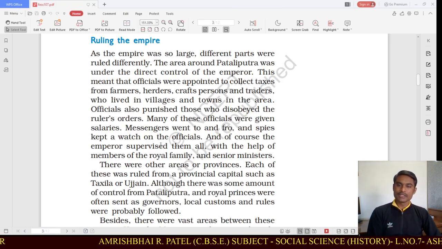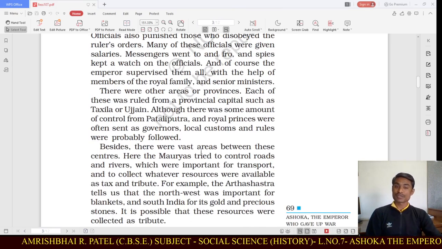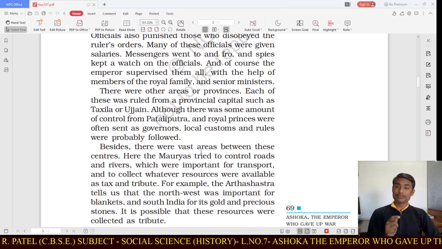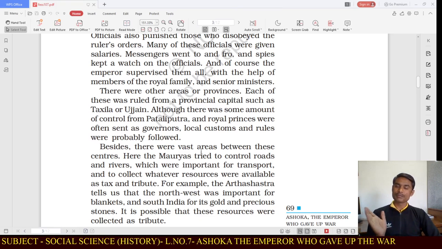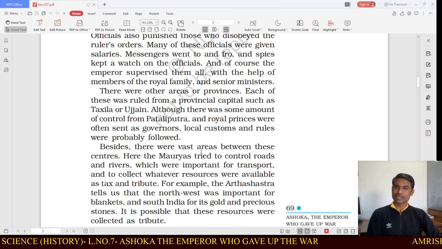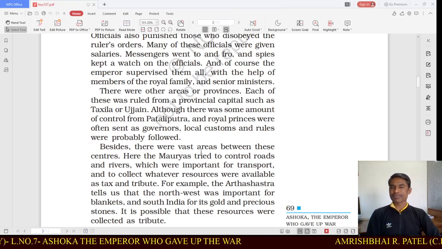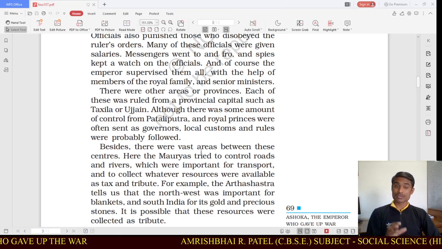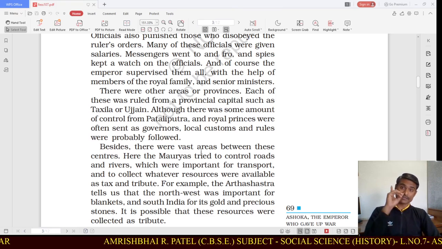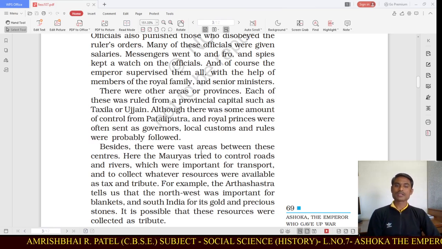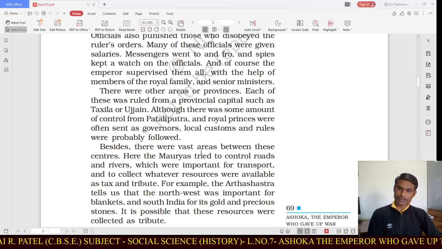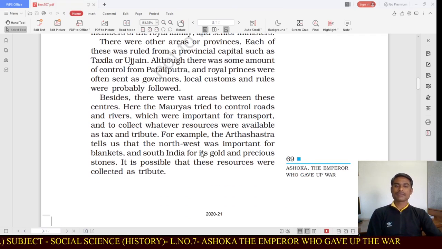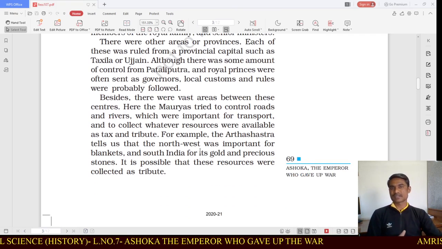There were other areas or provinces, each of which was ruled from a provincial capital such as Takshila or Ujjain. These were the provincial capitals. Although there was some amount of control from Patliputra, local customs and rulers were probably followed. Besides, there were vast areas between these centers.